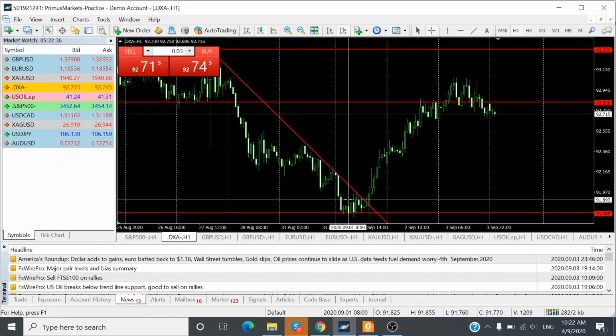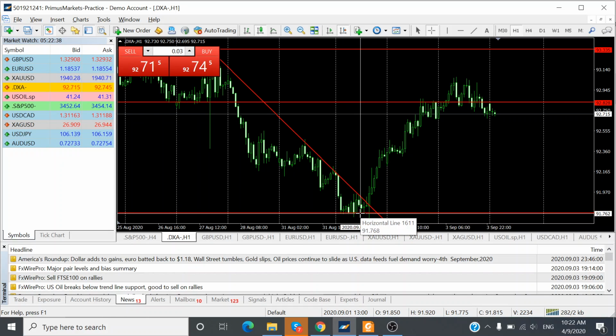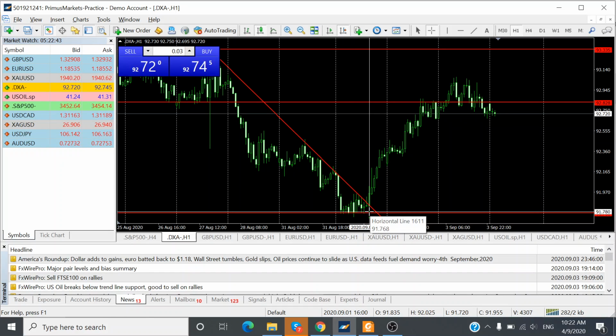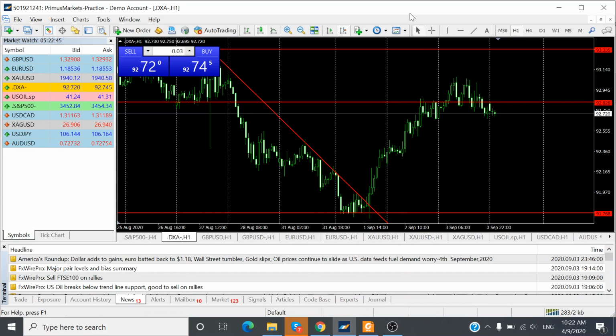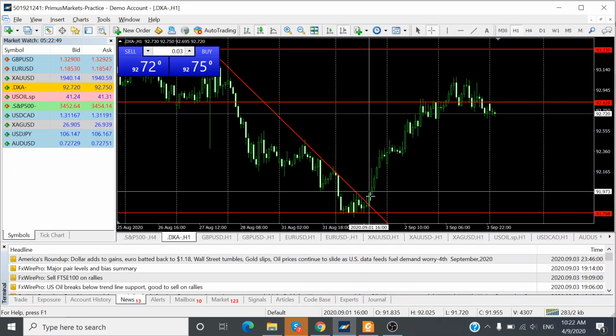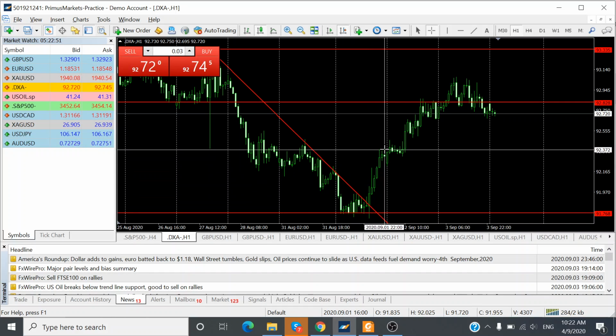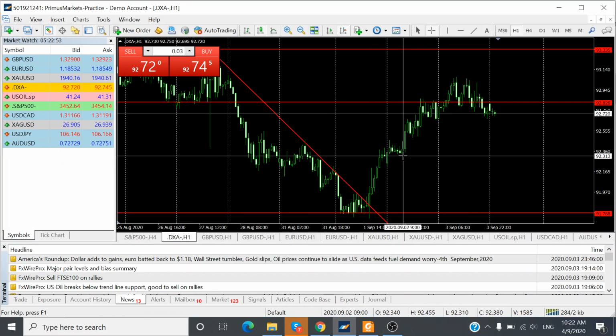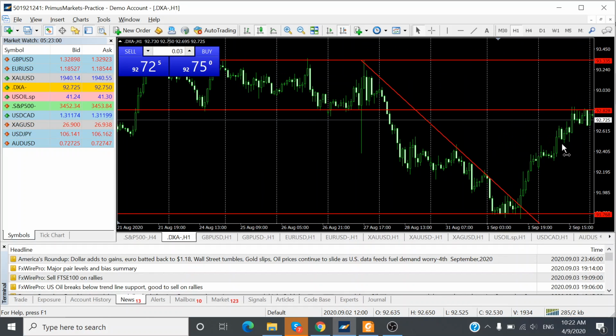So the US dollar found support at 91.76 levels on Tuesday, and on Tuesday itself at about 9 p.m. Malaysia and Singapore time, the US dollar strengthens and has been going up on Tuesday and also on Wednesday. And for yesterday, we were looking for the US dollar to be finding some resistance, and we were watching to see whether it can break through.